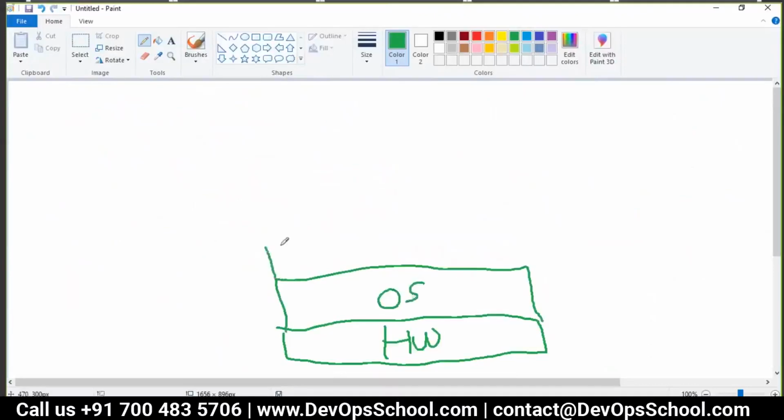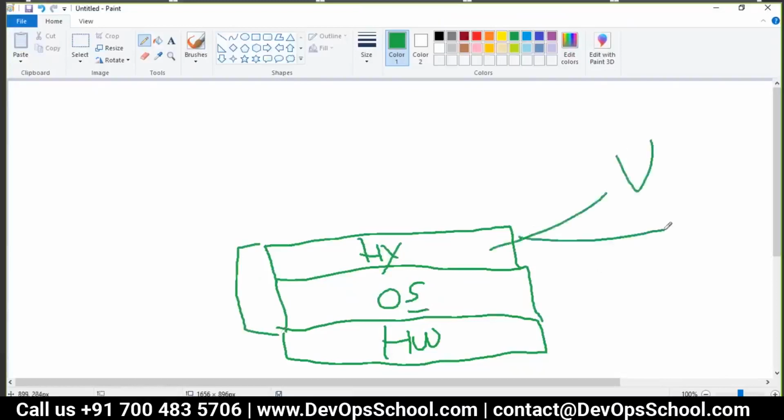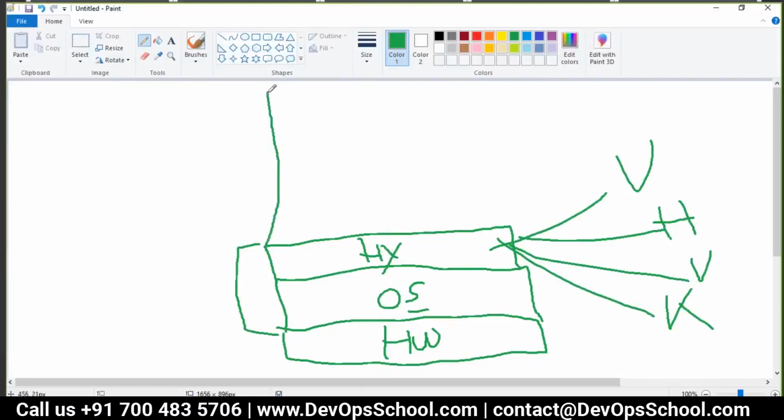And on top of that, you will install a hypervisor. Sometimes the hypervisor and operating system come built in together, as a lightweight operating system. And then a hypervisor like VMware, Hyper-V, VirtualBox, KVM, and you know that I'm not going to teach you hypervisors now. We've been using them for the last 15 years, more than that, I guess, right? Hypervisor. And then on top of that, you create a VM.